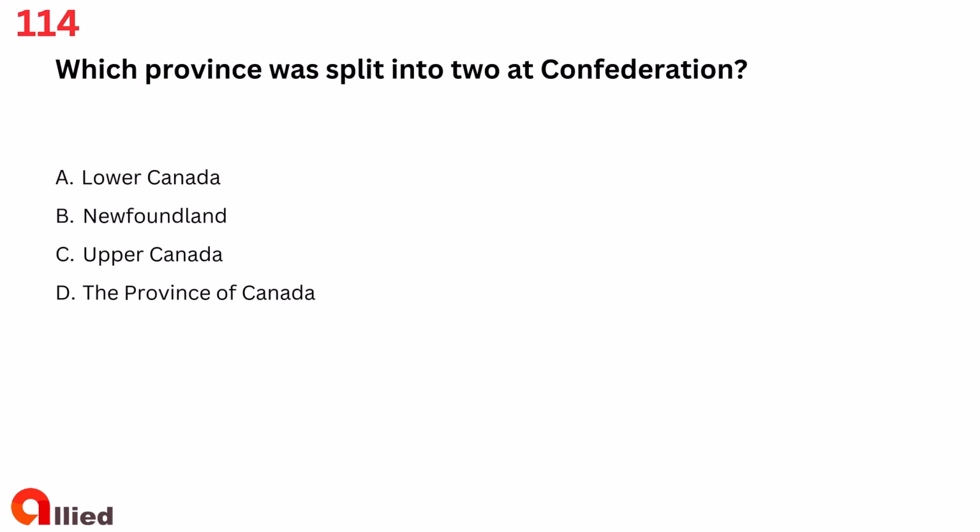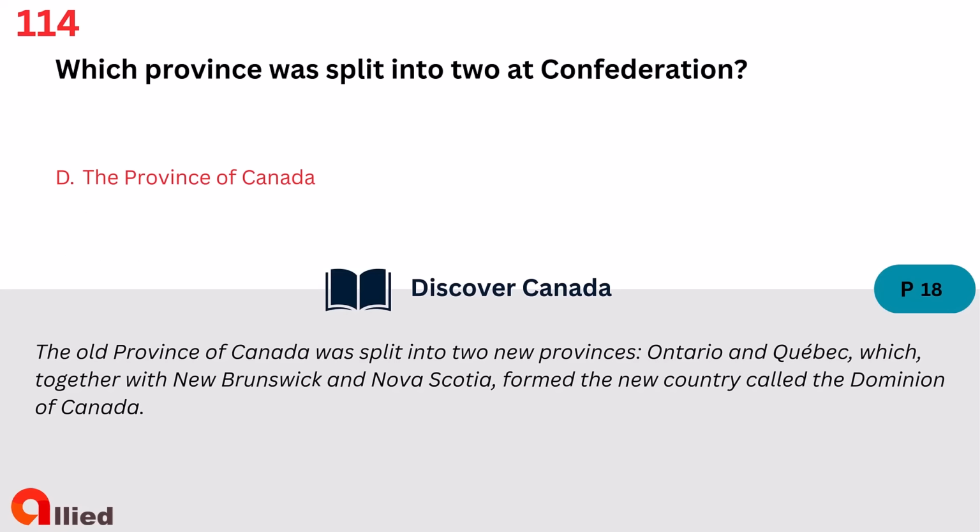Question 114. Which province was split into two at Confederation? A. Lower Canada, B. Newfoundland, C. Upper Canada, D. The Province of Canada. The answer is D. The Province of Canada.